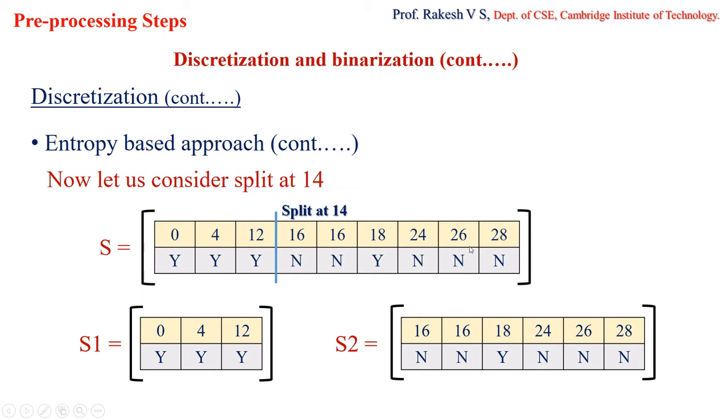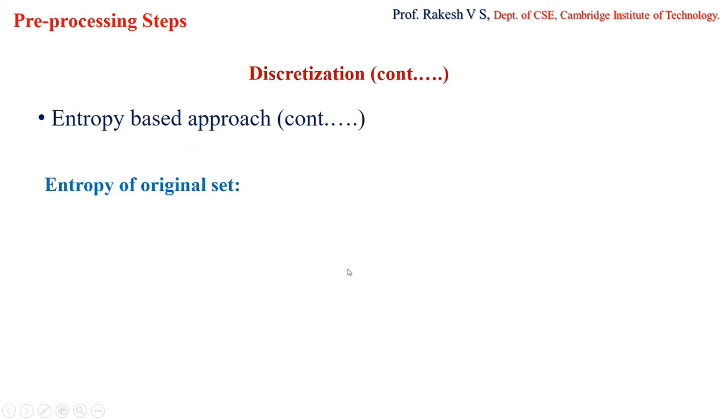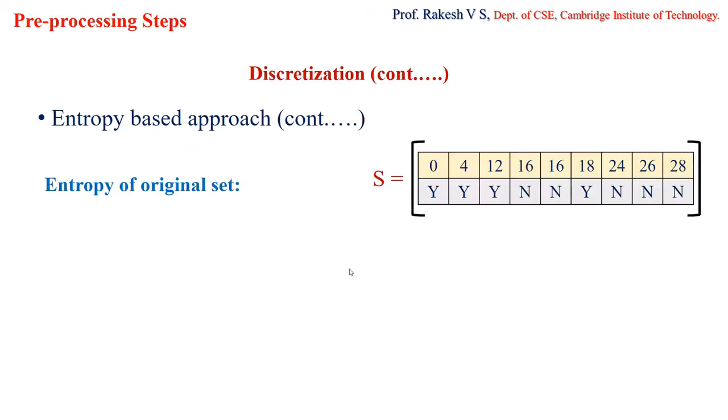First let us find the overall entropy. I will find the overall entropy of S, that is E of S, the entropy of the original set. E of S is equal to negative summation of j equal to 1 to 2 of Pij log Pij base 2. Here Pij is nothing but the probability of individual classes. How many classes are there? Two. Why have I taken two here instead of k in this formula? That is because I have two classes here, one is yes and the other one is no. Because of this reason, I have considered two.